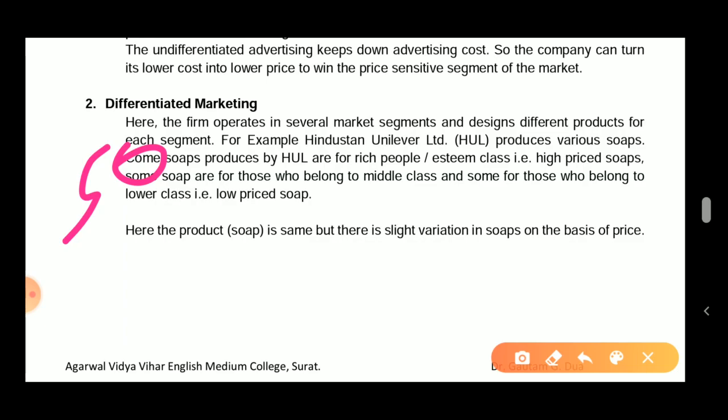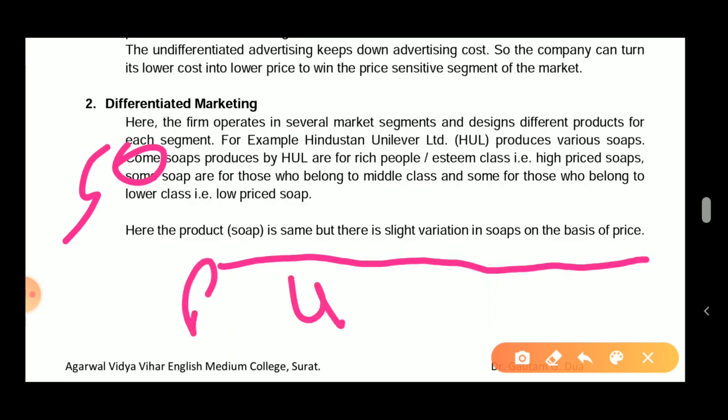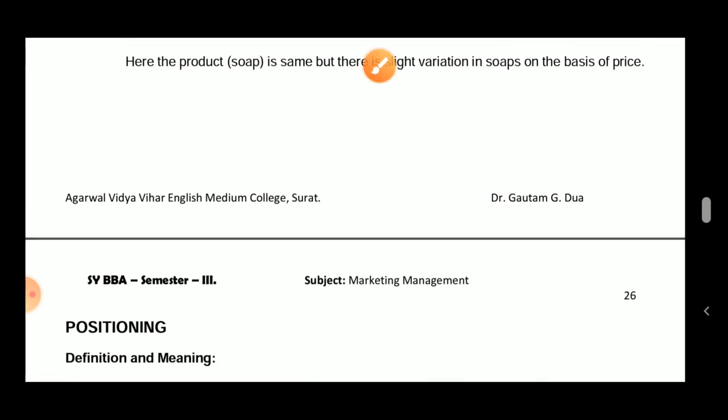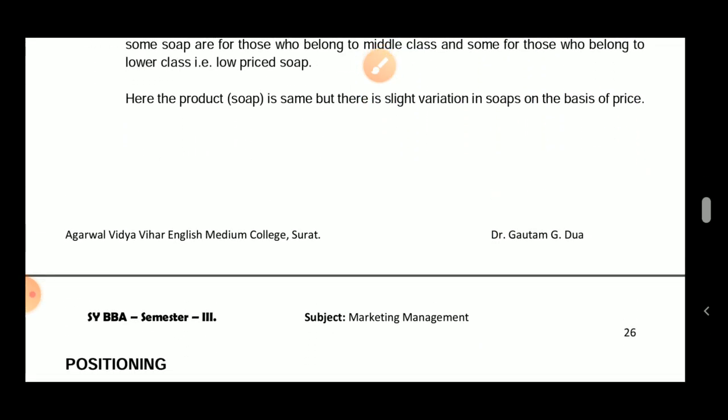Here the soap is the same, but there is a slight variation in the soap on the basis of the price. The product is the same, but as I said, they are manufacturing Lux also, Lifebuoy also, Dove also, and Pears also. So the product is similar, but for every category they have a different type of product, and that is considered differentiated marketing. In the next lecture we'll be talking about positioning, so be ready for that.